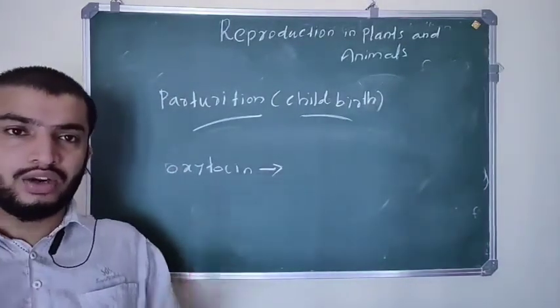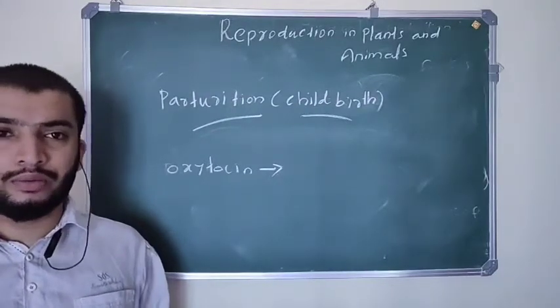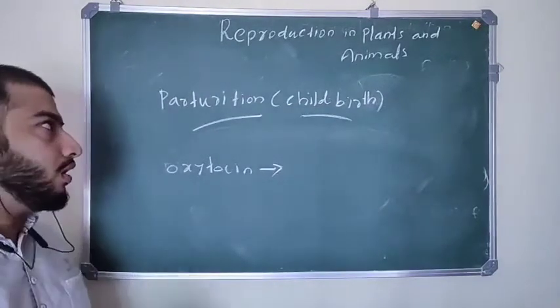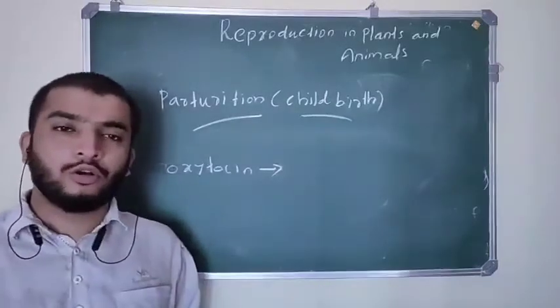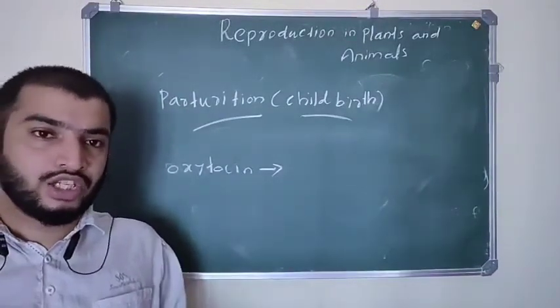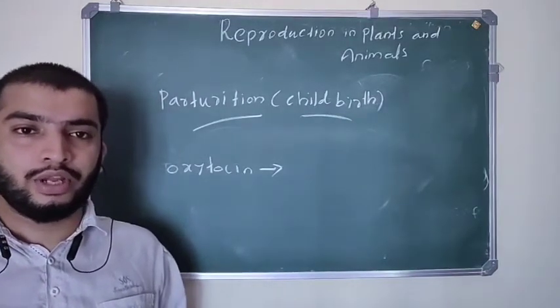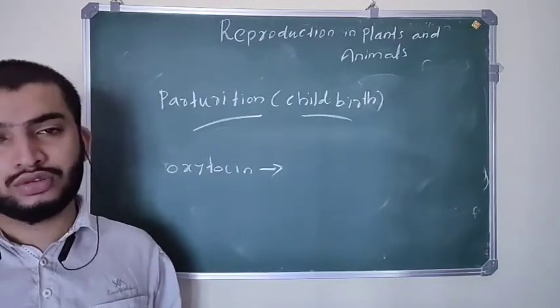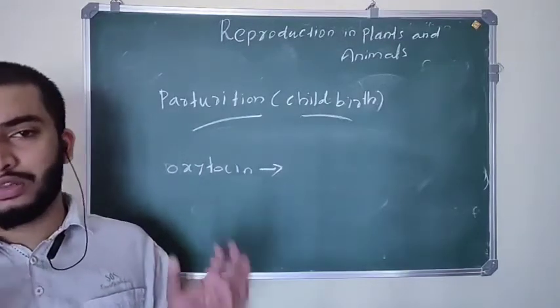The uterine wall contracts and creates a force to expel the young one from the mother's body. So that is called parturition. The hormone oxytocin is responsible for parturition, helping in uterine contraction.